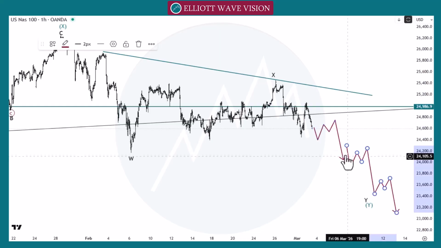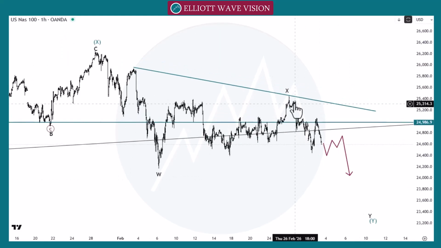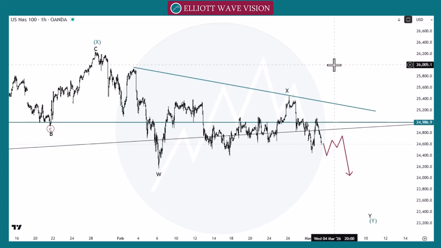24,000. Our stop loss area belongs to this point, 25,050, the safe area, because it's possible market may give us the spike towards the bullish side. For the bullish side, if market give us the classic trading level pattern X at X in lower time frame, in 1 hour time frame, then we will go towards the 26,000.